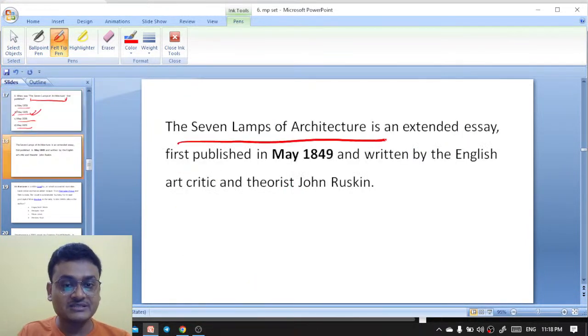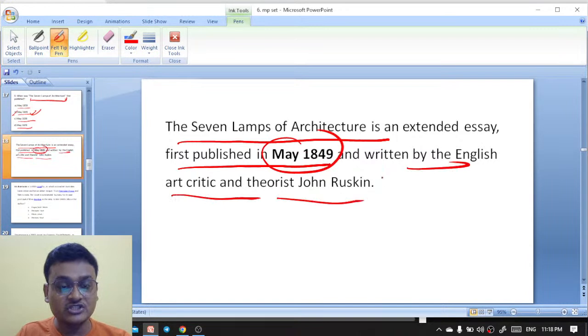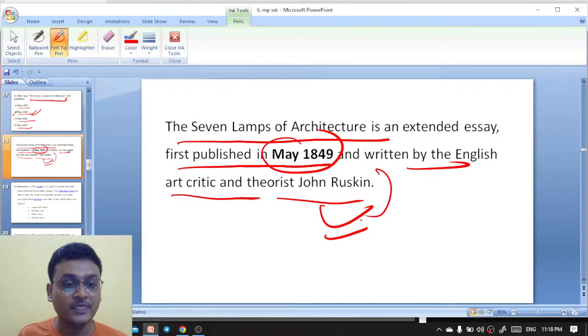Seven Lamps of Architecture is an extended essay first published in May 1849 and written by the English art critic and theorist John Ruskin. So John Ruskin has written Seven Lamps of Architecture that was published in May 1849.